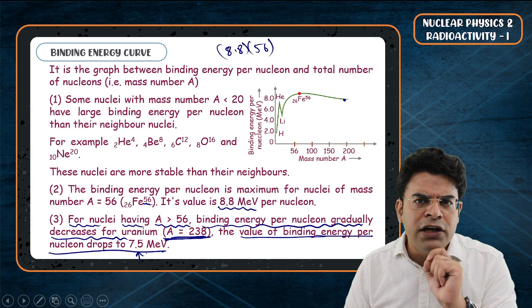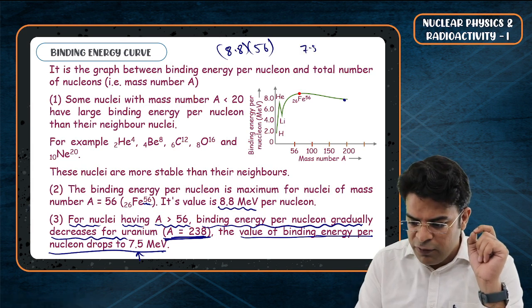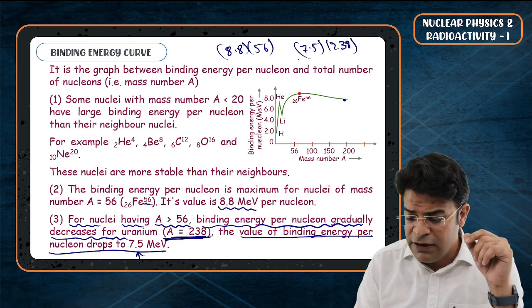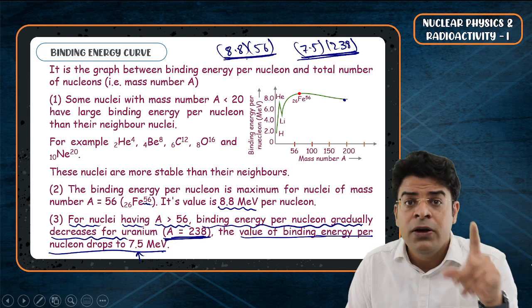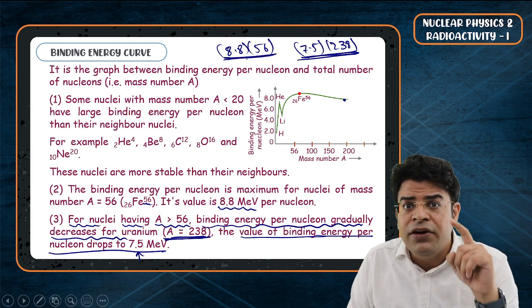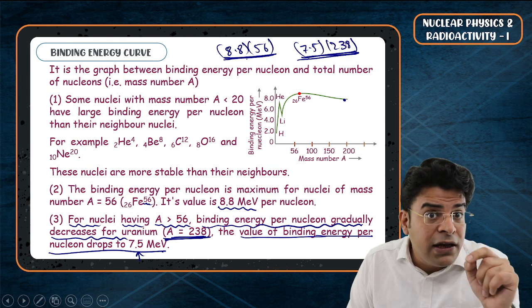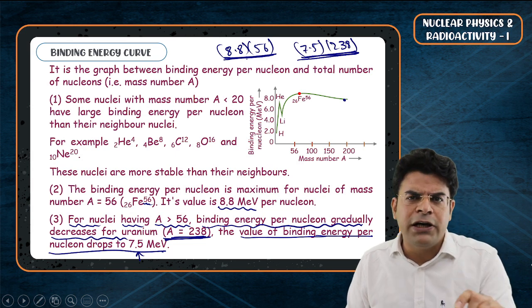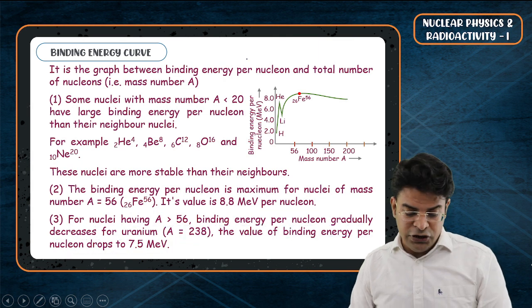But if I ask you what is the binding energy for the uranium nucleus, you will say, sir, that is 7.5 into 238. And it's not rocket science to know that 7.5 into 238 is greater than 8.8 into 56. This means that the binding energy is higher for uranium, but the binding energy per nucleon is higher for iron. And stability depends upon binding energy per nucleon and not on the overall binding energy.